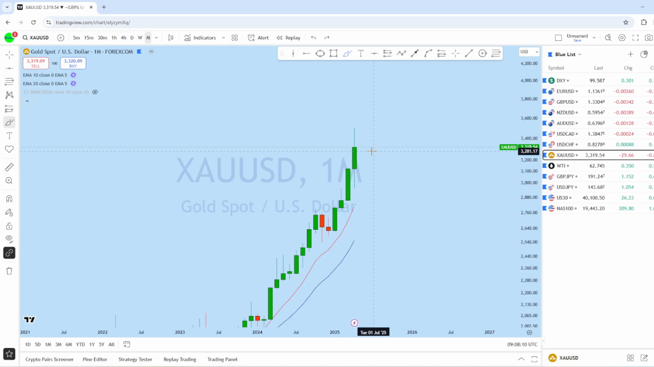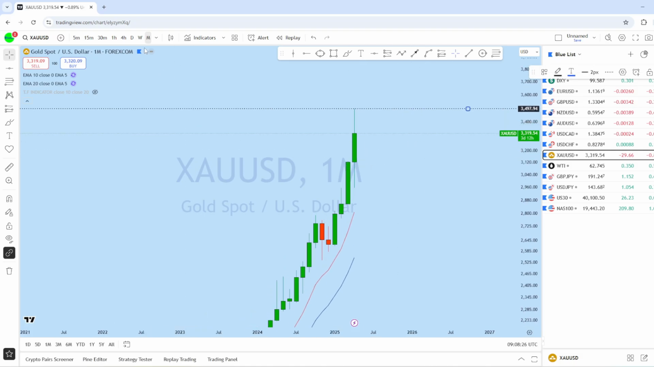What I think is that for a deeper pullback, as there is a long wick rejection here, the sellers could try to sell off here as the price rejected from this all-time high. We might see the price drop further before it bounces back up again.